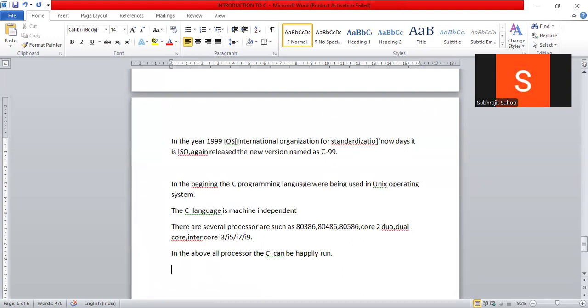But one demerit is there. What is the demerit? Observe: the C language is platform dependent. The C language is platform dependent.